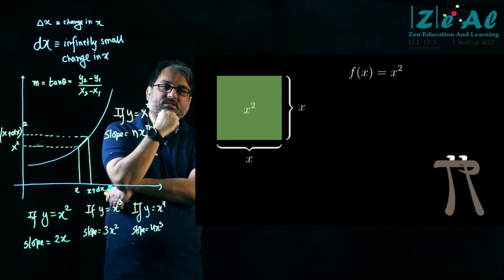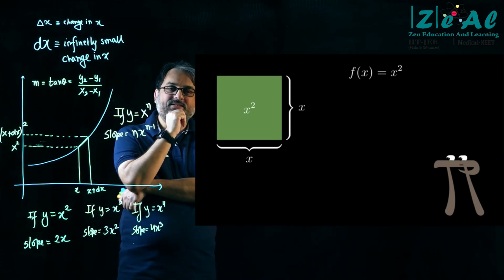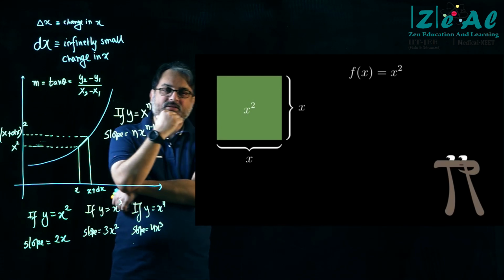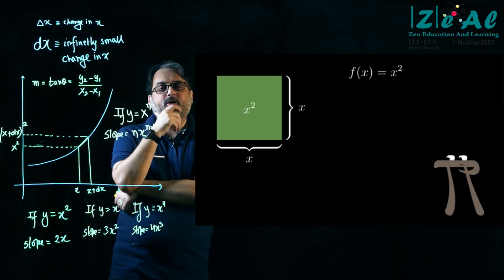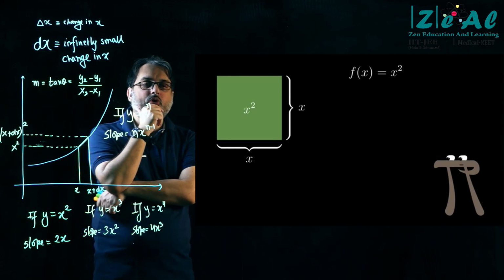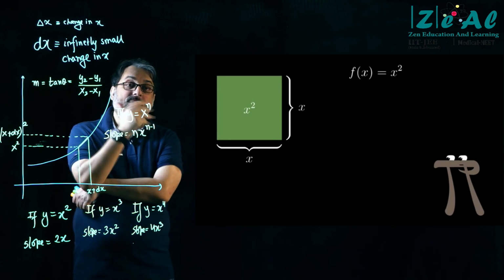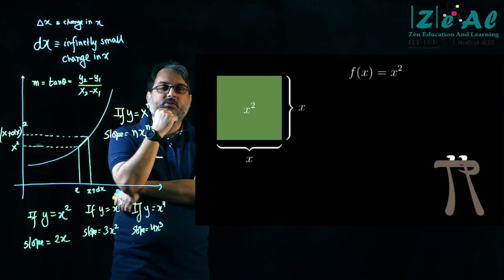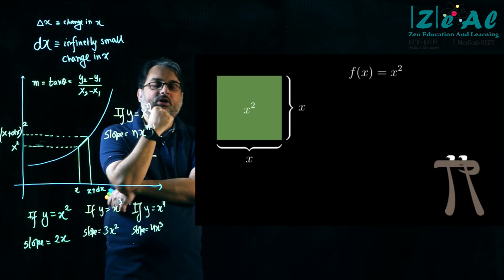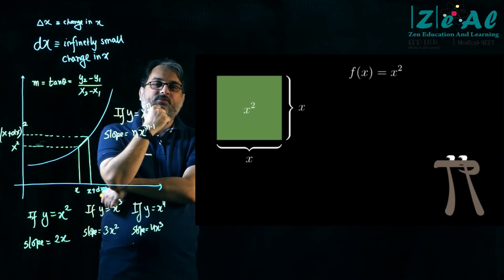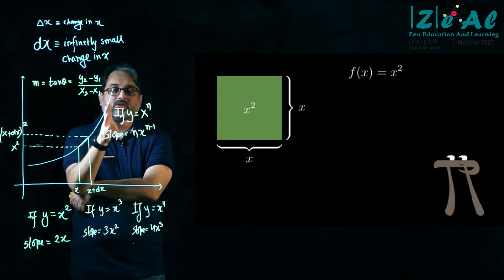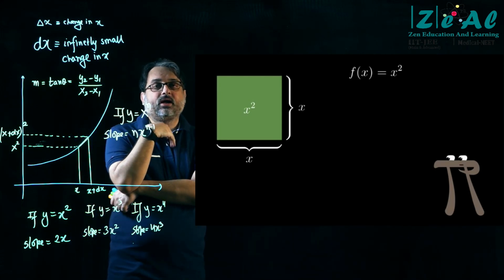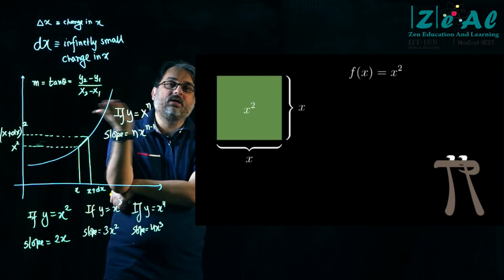Well, x square is x into x, right? Therefore, the simplest physical meaning of x square must surely be that we are talking about an area of a square of side x, right? So if you take a square of side x and I ask you what is the area, the answer will be x square, right?